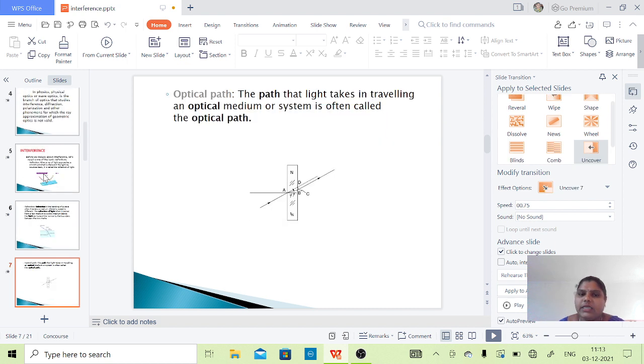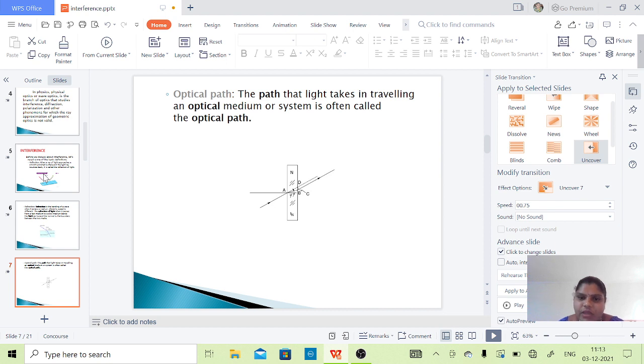And next, optical path. What is meant by optical path? The path that light takes in traveling through an optical medium or system is often called the optical path. The path along which light travels is said to be an optical path.